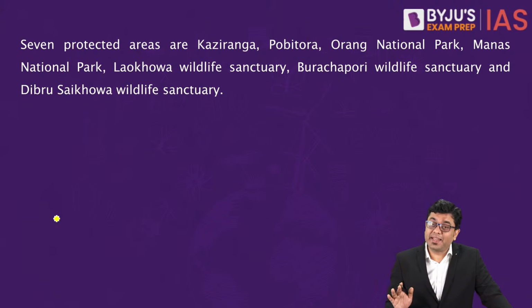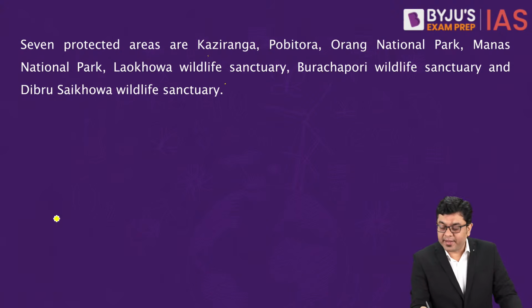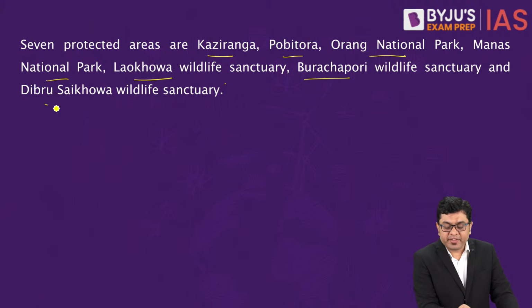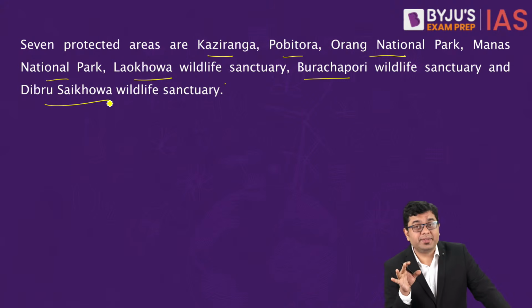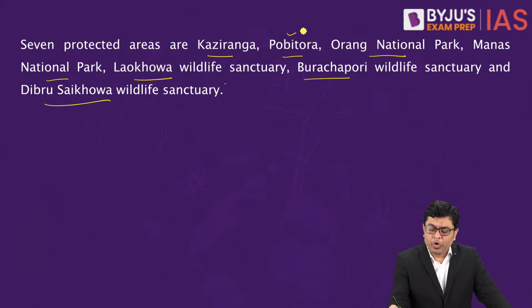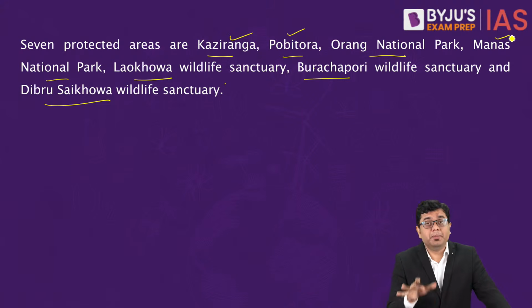Now, you have these 7 protected areas: Kaziranga, Pabitra, Orang, Manas, Laokhowa, then Burachapori, as well as Dibru Saikhowa. These are your 7 protected areas in Assam where you will find a viable rhino population, and this should be noted. Majority of us will know about the major ones, but the minor ones you need to know about.